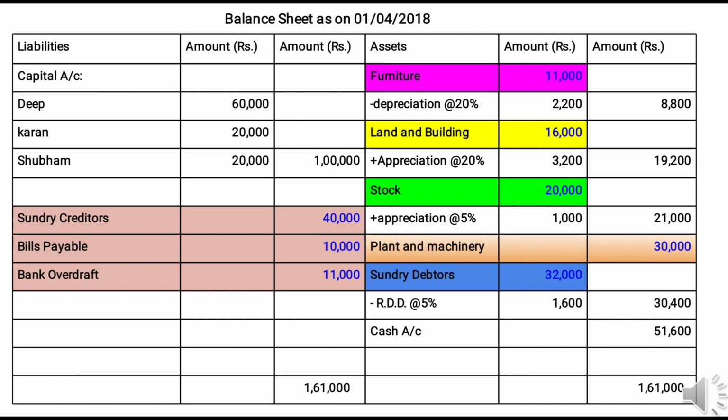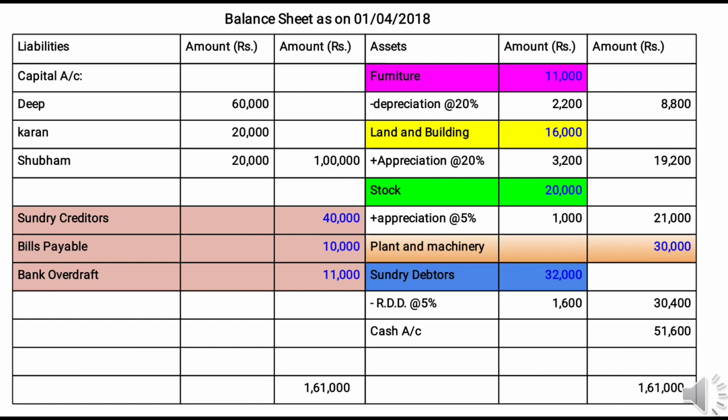Now we are going to post the old balance sheet into the new one. See, asset side, sundry debtors 32,000. So I wrote the sundry debtors amount in the inner column, 32,000. Land and building, inner column, 16,000. Stock, inner column, 20,000. Plant and machinery, outer column, 30,000 because they don't have any adjustment. Next, furniture 11,000, inner column.